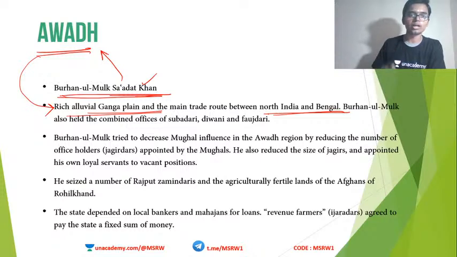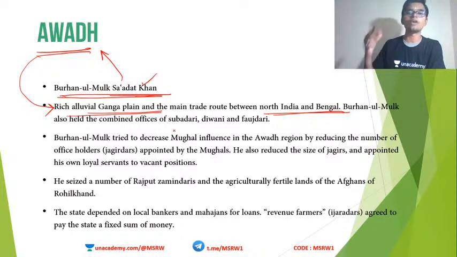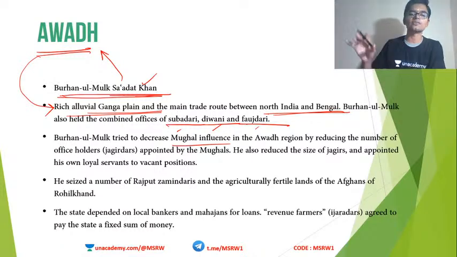And this ruler, Burhanul Mulk Saadat Khan, actually had multiple offices under his control: Subedari, Diwani, and Faujdari. So he controlled the law and order, the revenue, and the finances. So he was more or less independent himself. So he tried to decrease the Mughal influence in the Oudh region by reducing the number of Jagirdars appointed by the Mughals. He also reduced the size of Jagirdars.